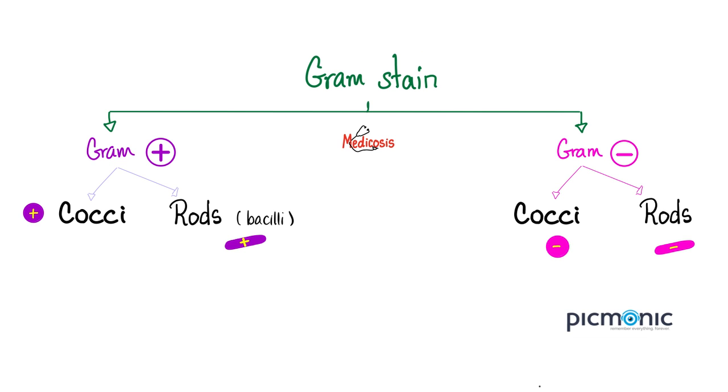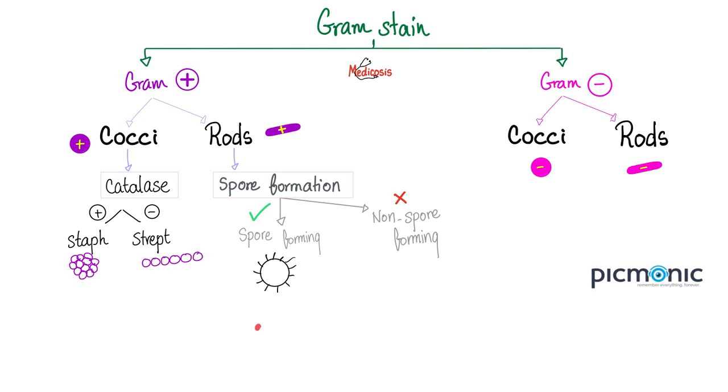How do we classify bacteria? Based on the gram stain. We classify bacteria into gram-positive bacteria and gram-negative bacteria. Gram-positive bacteria could be cocci or rods. As for the gram-negatives, also cocci and rods. Purple versus pink. You can learn more about these bacteria by watching my Picmonic videos from video 1 through 15, which you can find in my microbiology playlist. Link is in the comments.